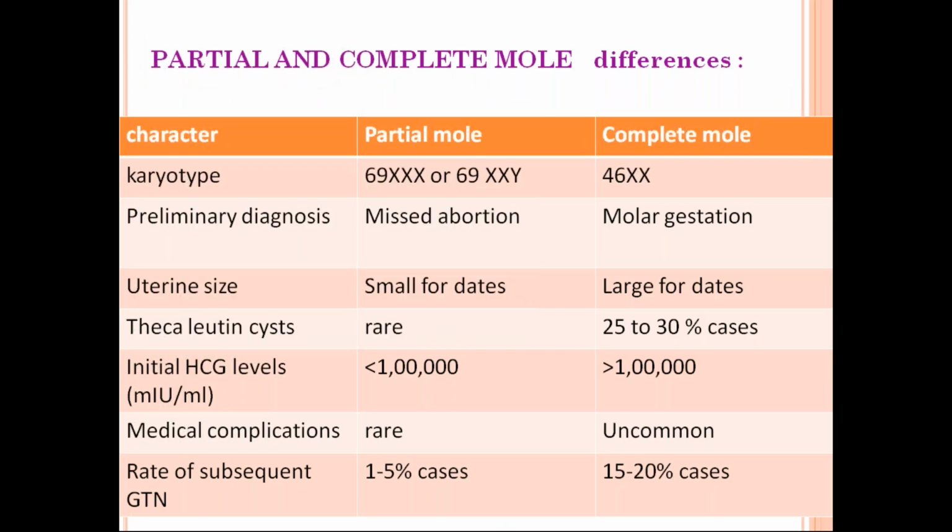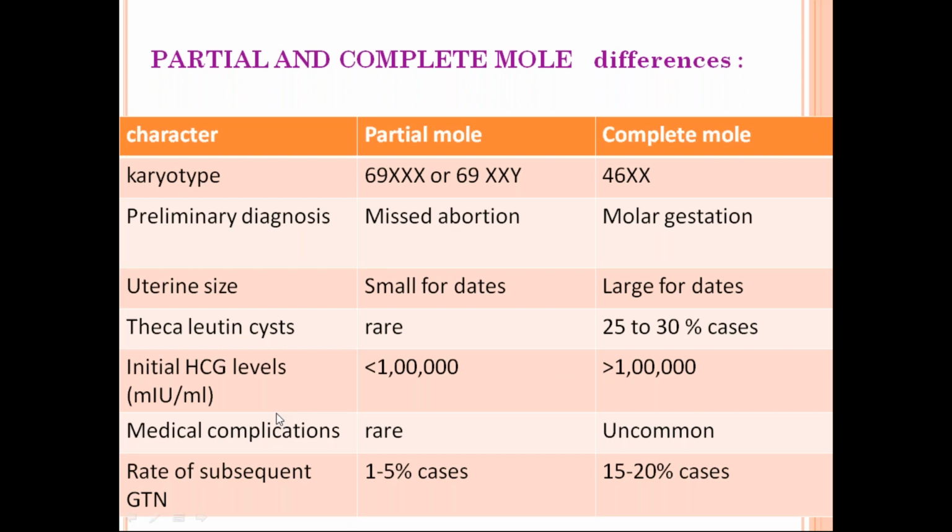Okay, so this is the tabular form you have to remember. Again, I'll just review what is important for you. Here is the difference between a complete and a partial mole. The karyotype of a partial mole is 69 XXX. Missed abortion is the common presentation of a partial mole, while molar pregnancy is the common presentation of a complete mole. Usually they are large for gestation, and theca lutein cysts are more common in a complete mole. The initial HCG level is greater than 1 lakh in a complete mole.